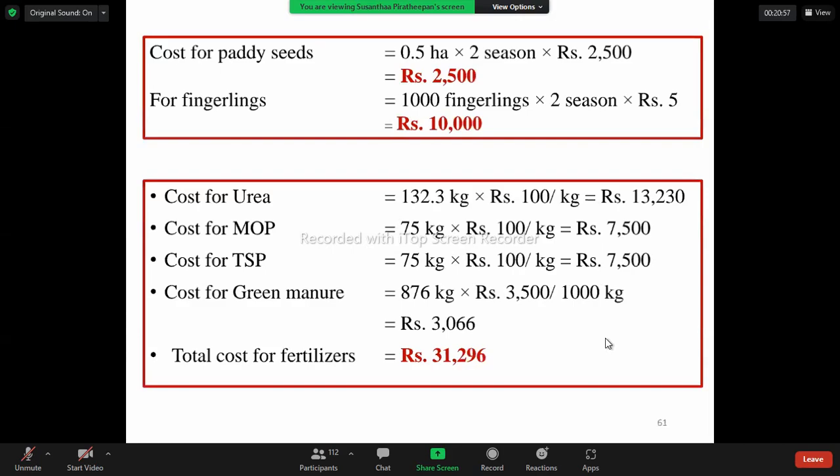Here I already said all the sums are continuous sums. Okay? If you made any mistakes in calculating the value of urea, MOP or TSP, then the cost of urea, MOP and TSP will also be wrong. Okay? Calculate it clearly when you are calculating it for the first time.